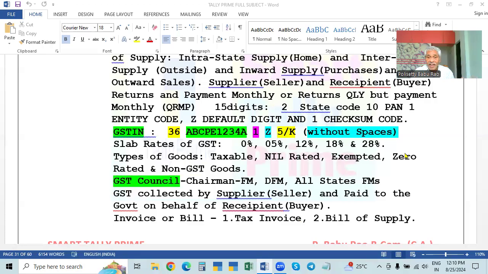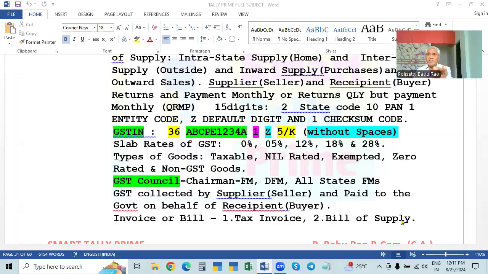For non-taxable goods, nil rated, exempted, zero rated, non-GST goods, no tax is levied. In such cases, the seller will not issue the invoice in the name of a tax invoice. It is called a bill of supply.